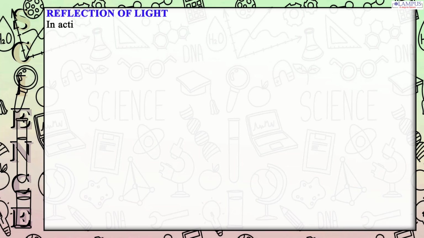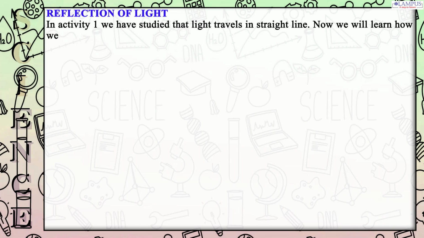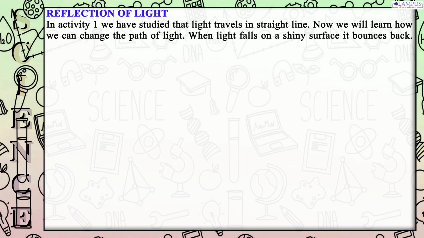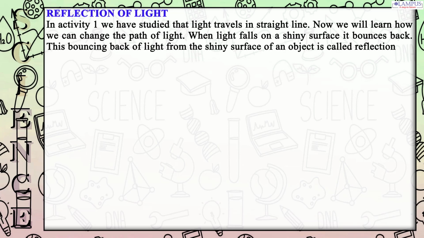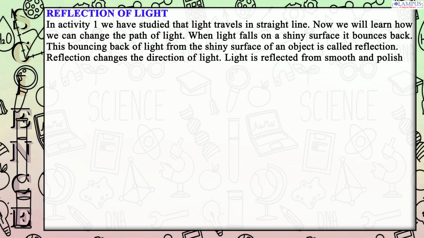Reflection of light. In Activity 1 we have studied that light travels in a straight line. Now we will learn how we can change the path of light. When light falls on a shiny surface, it bounces back. This bouncing back of light from the shiny surface of an object is called reflection. Reflection changes the direction of light. Light is reflected from smooth and polished surfaces like a mirror or a steel plate.